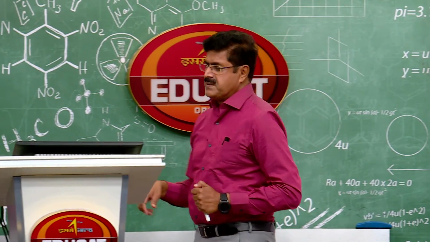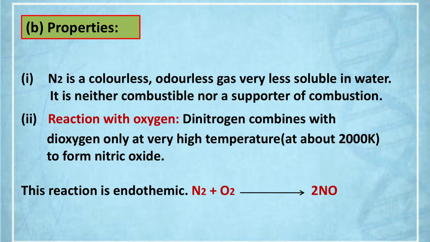Coming to properties of nitrogen gas: colorless, odorless gas, very less soluble in water. It reacts with oxygen at high temperature, around 2000 Kelvin. Why is high temperature required? Nitrogen has high bond dissociation energy. During lightning, NO gas is also produced, because the high temperature required can be provided by lightning.